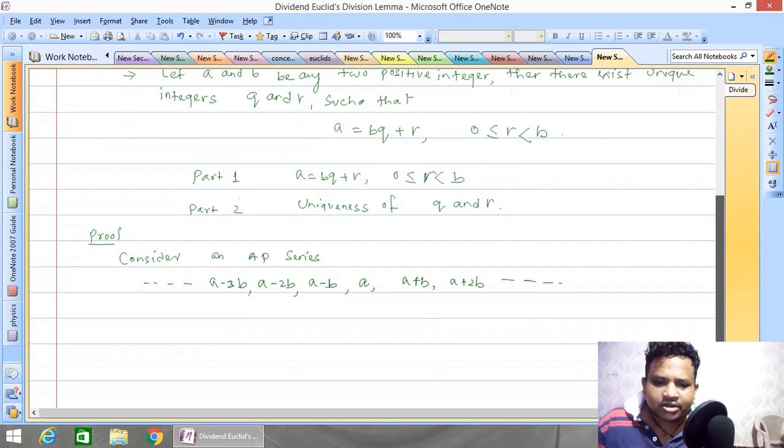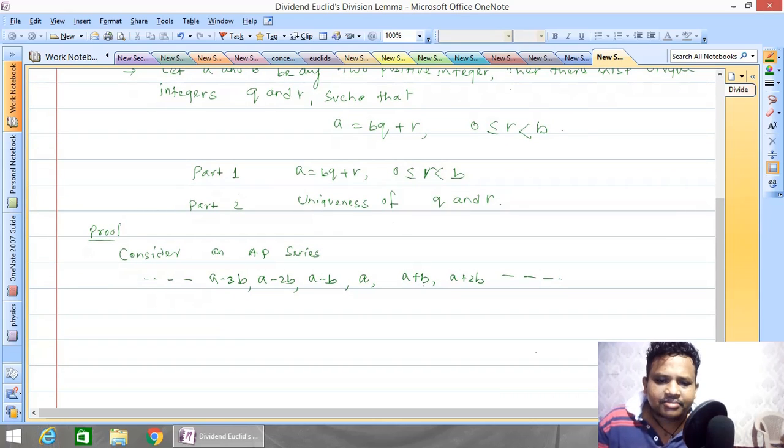Now see what you do here, we simply add B here. On right hand side we add one extra B, and in left hand side we subtract 1B. Similarly from here we subtract 1B, here 2B, 3B, like this. So that means if you move towards right we get maximum values, if you move towards left we get minimum values.